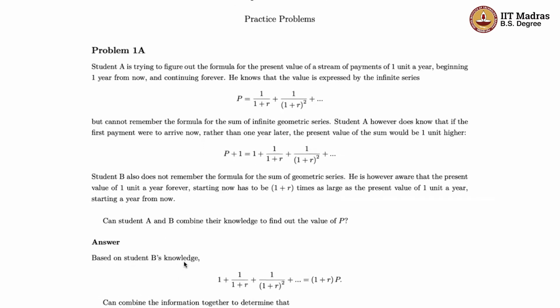So based on what student B knows, basically what he's saying is that if the money had started today, that means you have got 1 today plus 1 by 1 plus R. So that is the next period and so on. And if you add them all up, and you want to compare it with what would have happened if the money was starting 1 year in the future, which we already know is denoted by P, then these two things are related by 1 plus 1 by 1 plus R and so on has to be equal to 1 plus R times P.